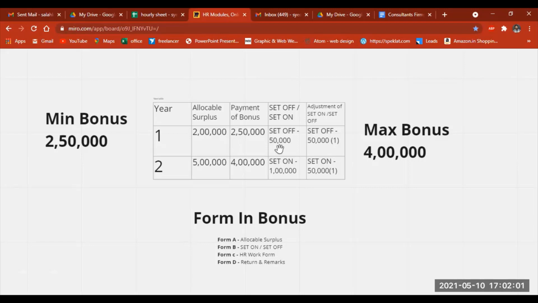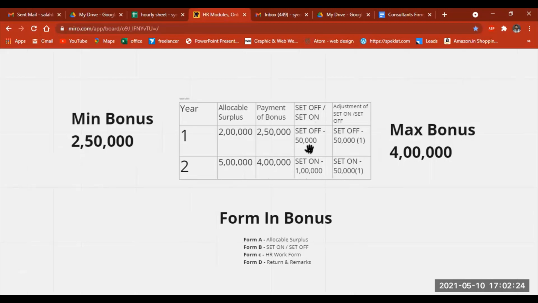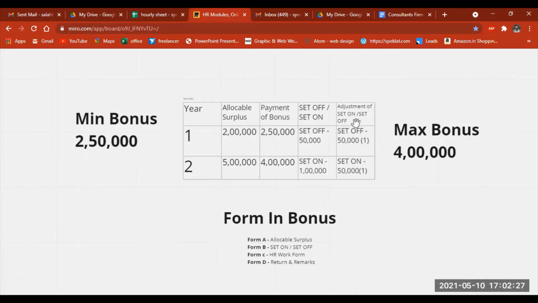Here the set off is basically the amount that the company is paying out of the available surplus, out of the allocable surplus. That is called a set off. Similarly, when the company is paying the bonus within the available surplus, that is called a set on. So we keep another table, called the adjustment of set on and set off. Another important thing to notice is that from year one, you have the set off amount of 50,000, which the company paid out of available surplus.